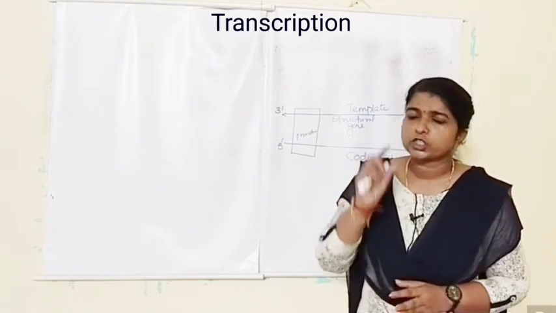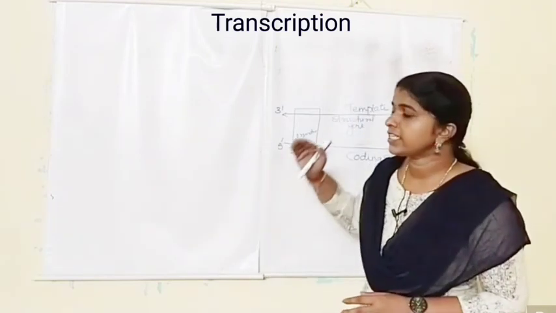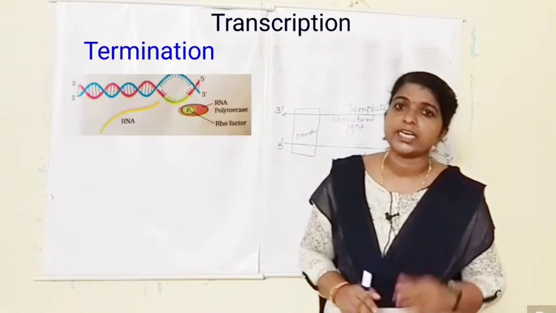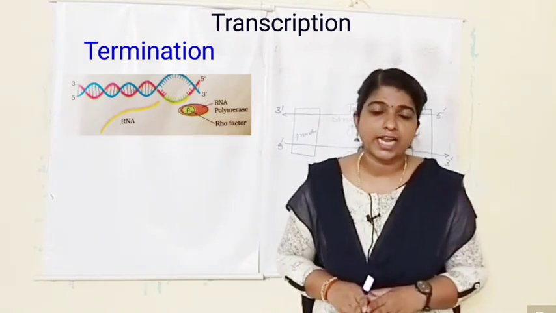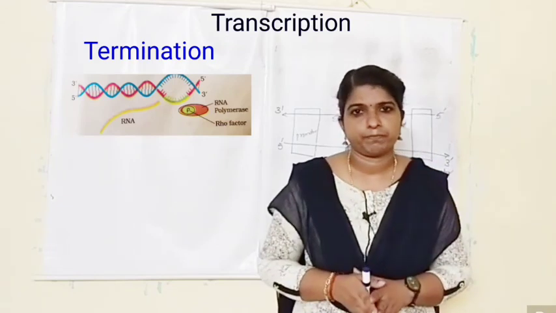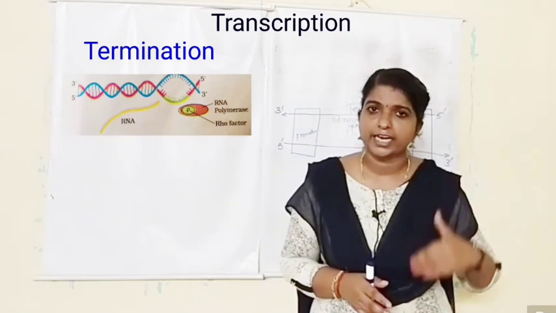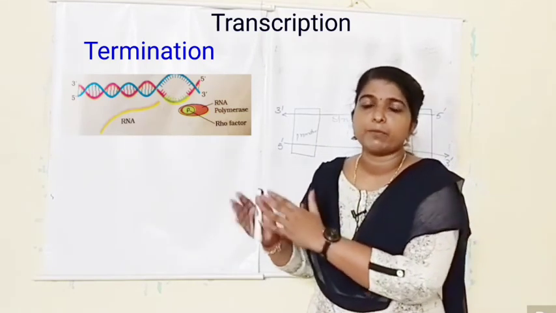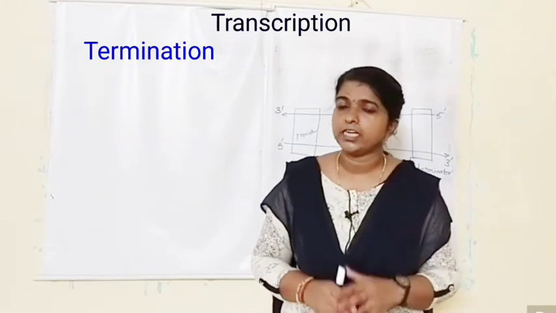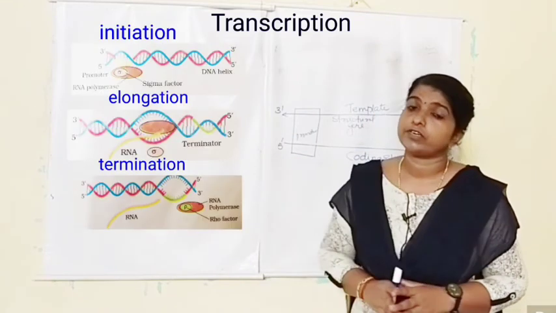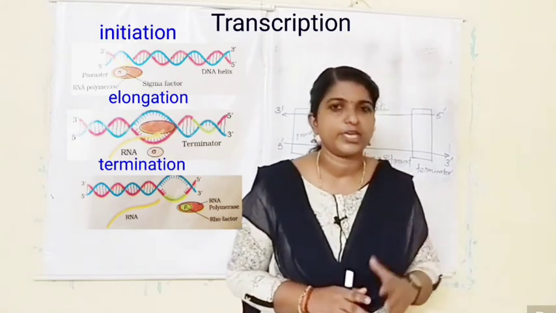A small stretch of the RNA is attached to the enzyme. When it reaches the last part, that is the terminator region, the entire process of transcription gets stopped. As a result, the newly synthesized RNA as well as the RNA polymerase enzyme fall off separately. Okay, clear? These are the 3 steps of transcription: initiation, elongation and termination.